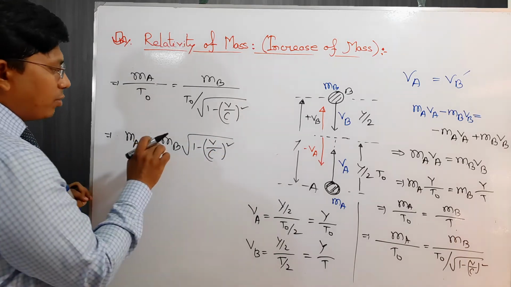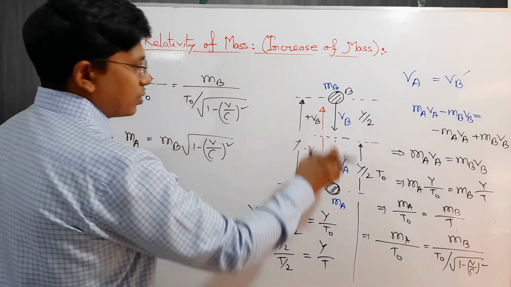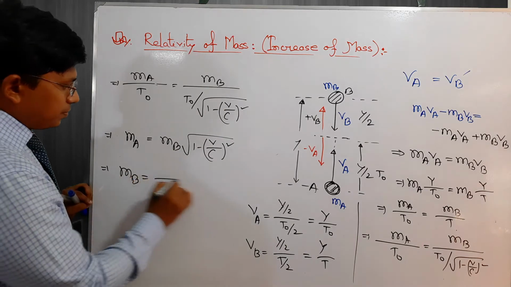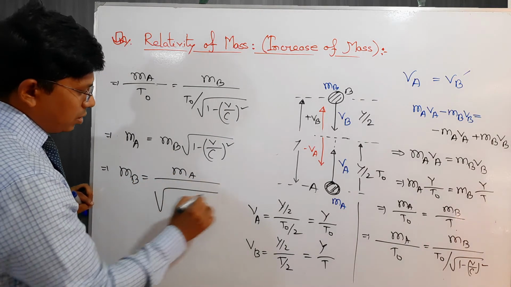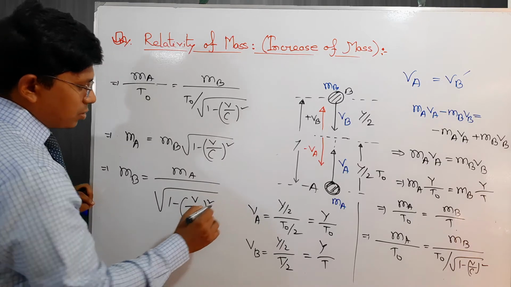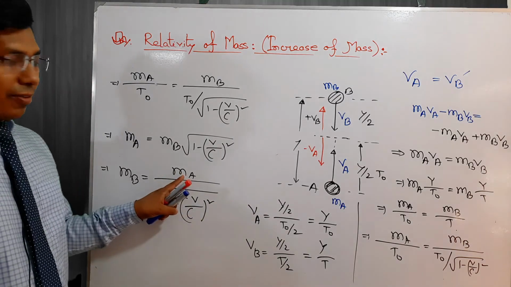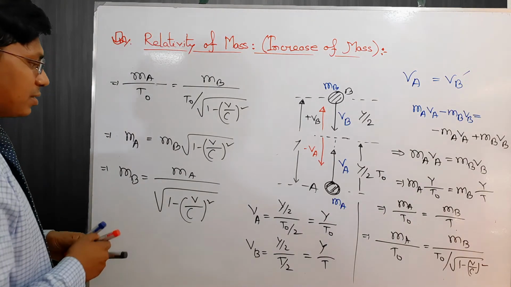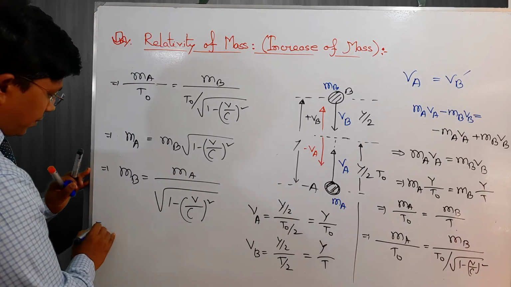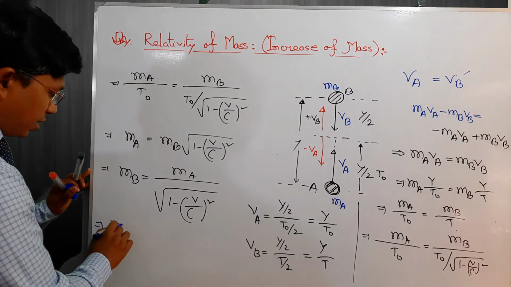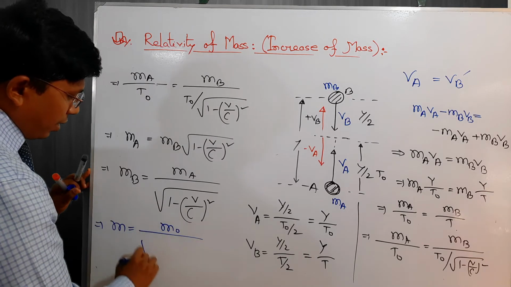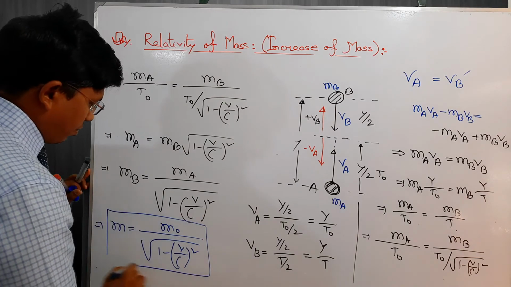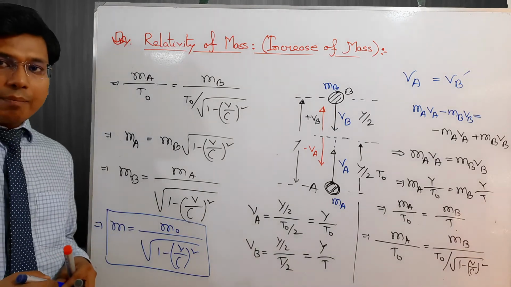We want to measure the mass of the moving object. With respect to my reference frame, the B object is moving, so mb equals ma root over 1 minus v by c whole square. If we consider the A reference frame as the rest frame, we can replace this value with m naught, and mb is the moving mass, so we can put m equals m naught root over 1 minus v by c whole square. This is the final equation of the increased mass, the relativistic mass.